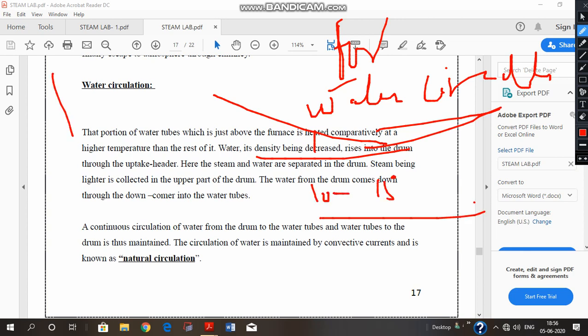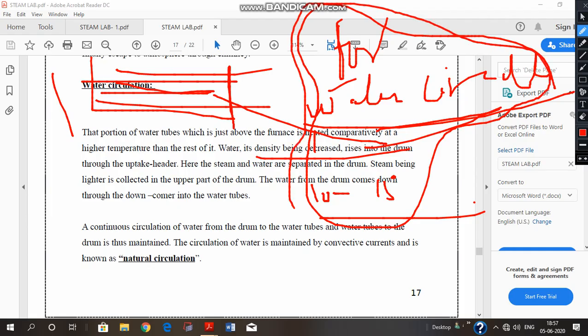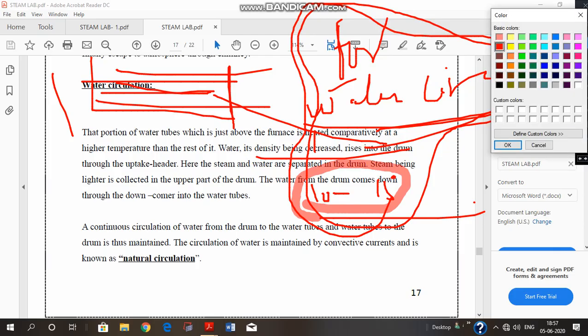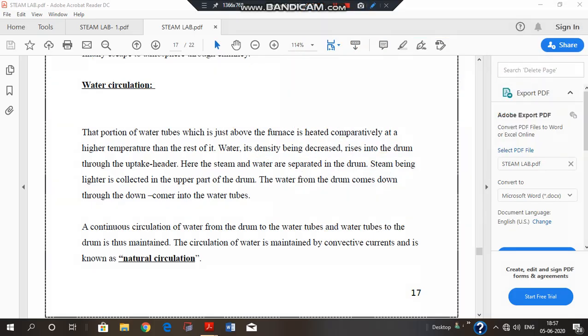If these tubes are not tilted, and if they are made straight like this, parallel to the x-axis, then there would be no water circulation. So in order to ensure water circulation, the tilting is necessary, and in order to ensure a good water circulation, tilting between 10 to 15 degrees is necessary. So these are the things that we have to keep in mind. Now we would be discussing the water circulation in detail, and let us start.